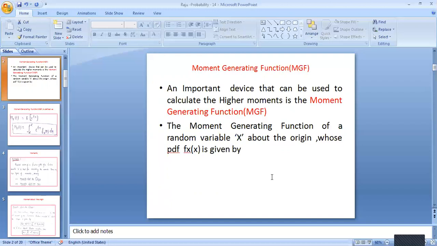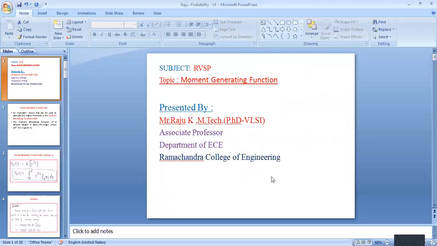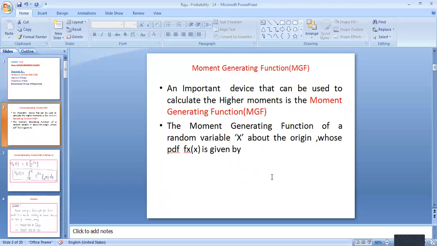So here moment means if you calculate the averaging process for the first moment, or first averaging process, then it is called a moment. If you calculate higher moments, the highest moments on a random variable, then it is named as moment generating function. Thank you.